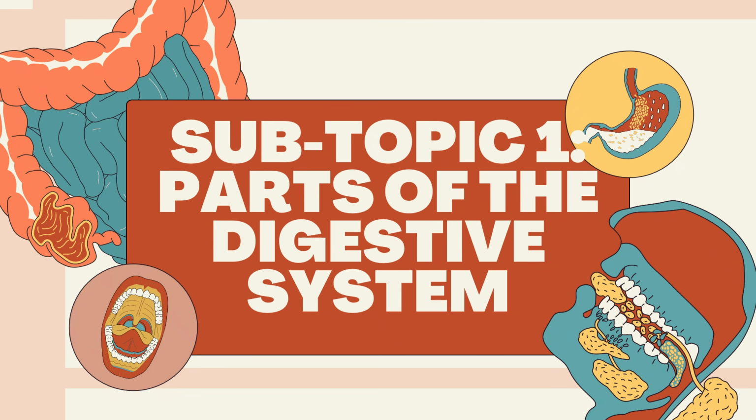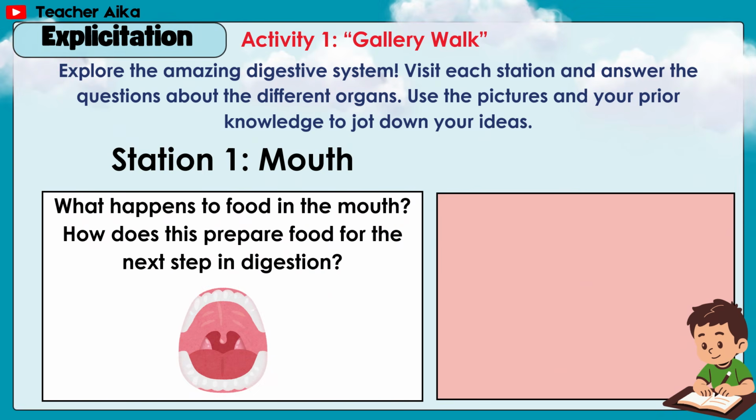Subtopic number 1, parts of the digestive system. Activity number 1, gallery walk. Explore the amazing digestive system. Visit each station and answer the questions about the different organs. Use the pictures and your prior knowledge to jot down your ideas. Station 1, mouth. What happens to food in the mouth? How does this prepare food for the next step in digestion?